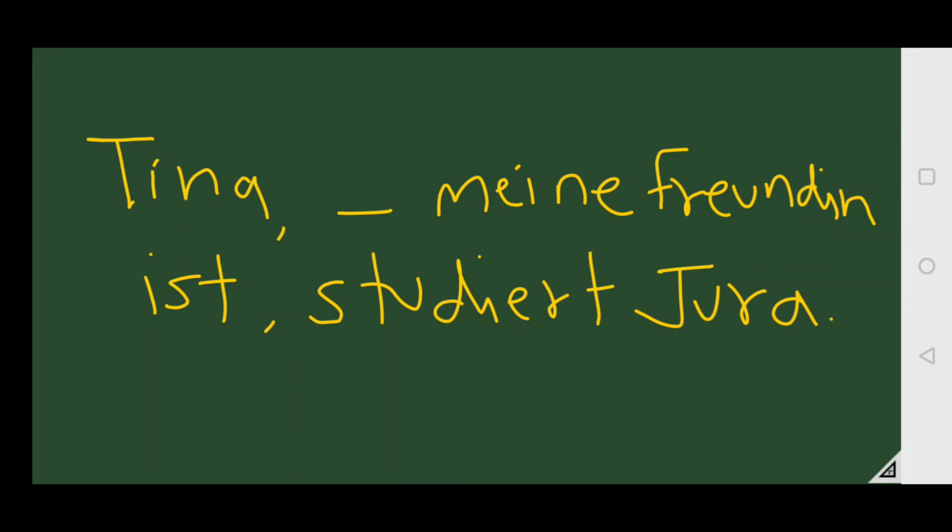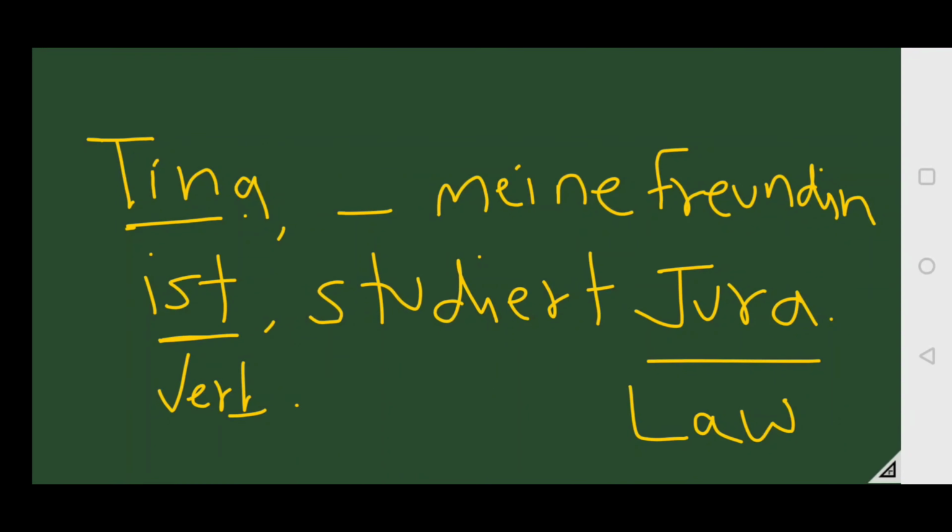Now see, Tina, blank, meine Freundin ist, studiert Jura. Tina, who is my friend, is studying Jura. Jura means law. So basically Tina is studying law, and the extra information is who is my friend. So here we see again, first of all we check the noun Tina, and the article of Tina is die. And now we see the case further. Meine Freundin ist. This is the verb sein, and this is nominative. So die in nominative case remains die. So Tina, die meine Freundin ist, studiert Jura.